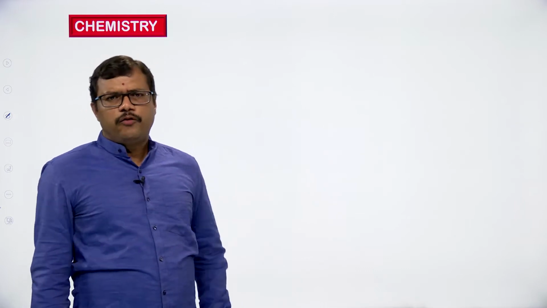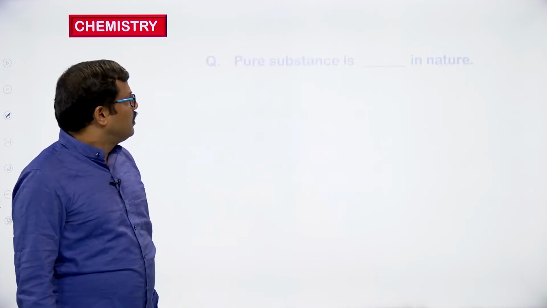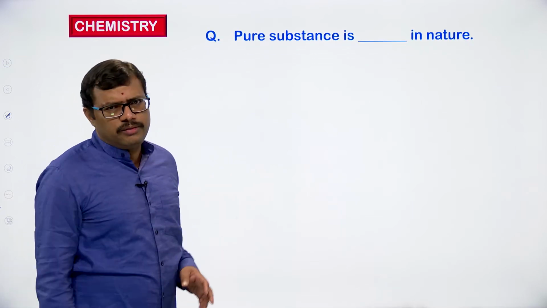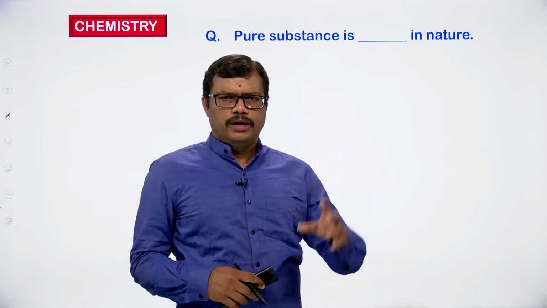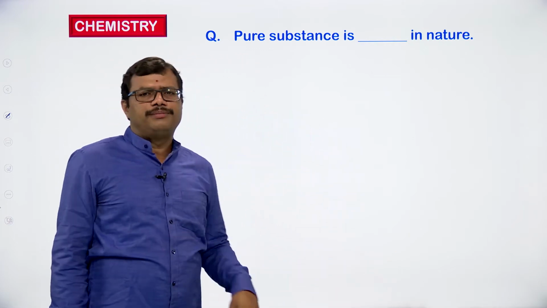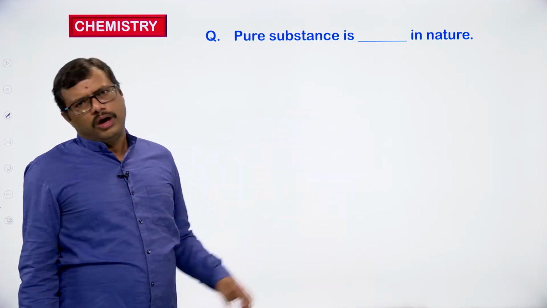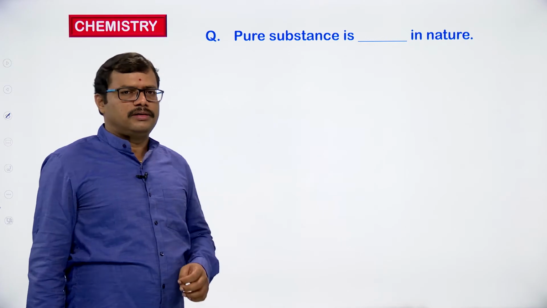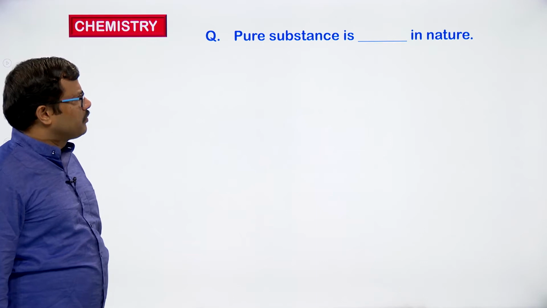Today let us focus on some of the concepts and the main level examination questions of chemical classification. Most of the times we get theory based questions, so you should be very careful in identifying the options. There may be some confusion with the options available, so you have to choose the options in a clever fashion. Pure substance is dash in nature.